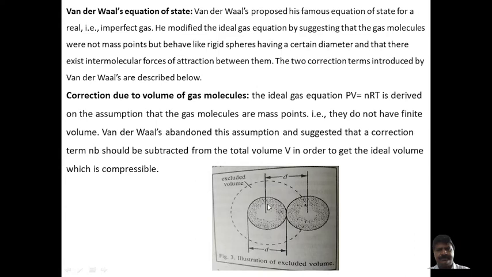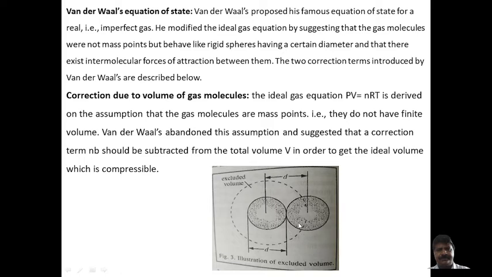This is the diagram. Actually, these two molecules are there. This is one molecule, and this is the small molecule. Suppose we take a hydrogen molecule, and suppose this is a chlorine molecule. One is bigger, one is smaller. These are the two circles. These two molecules are not the same size, they differ. Suppose one is small, I take it as hydrogen, and another one is big, a chlorine or bromine, whatever it may be.